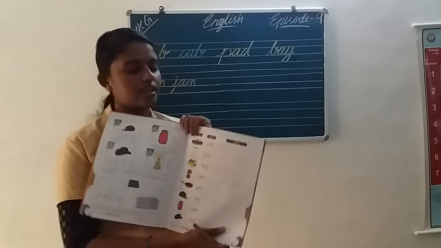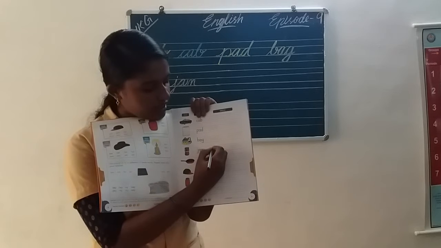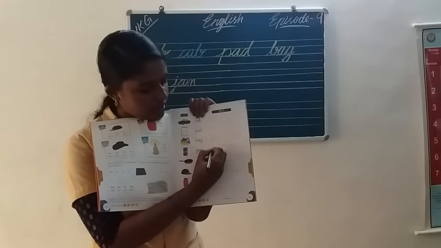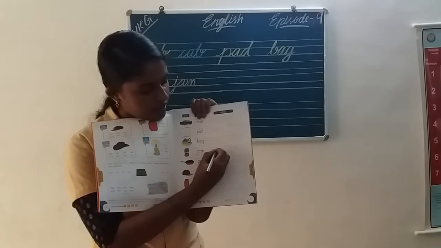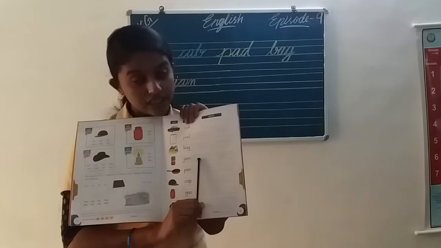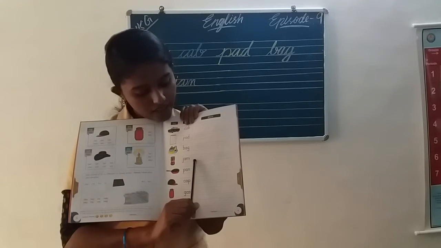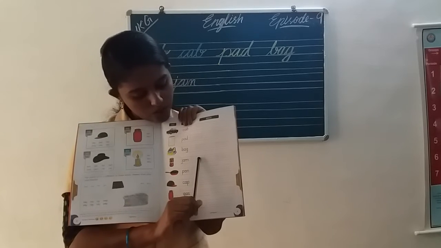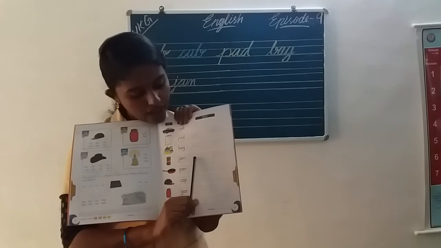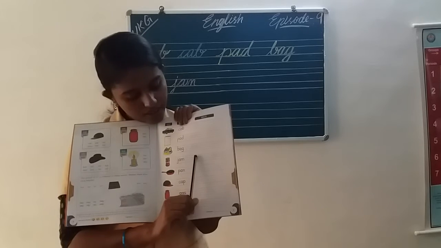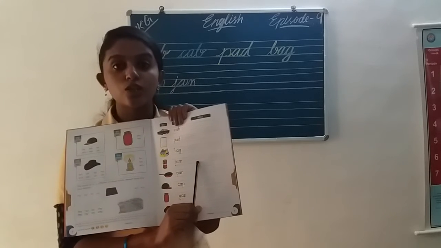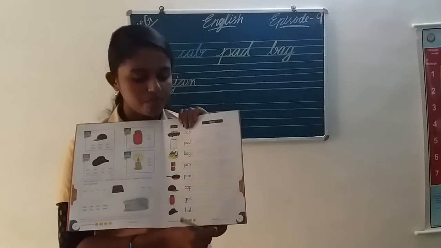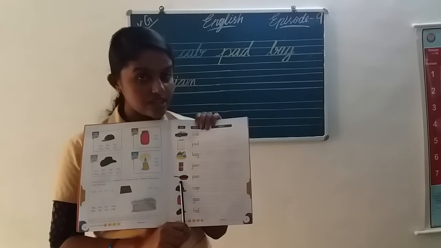J. Jam. Can you see jam? Here, start from the third blue line and go to the fourth red line. Then go to the second blue line. Okay. Then end with the third blue line. Okay. Next word, what is this?